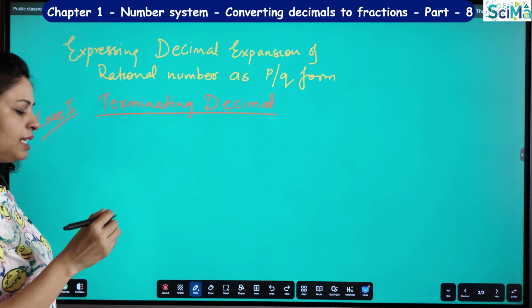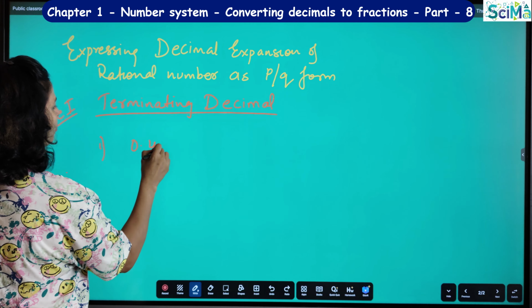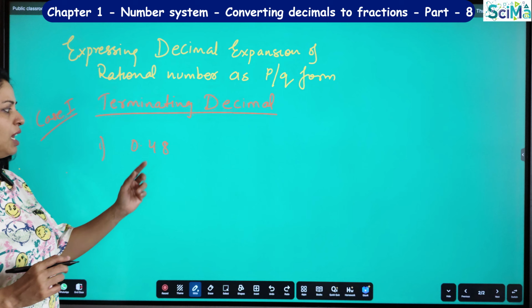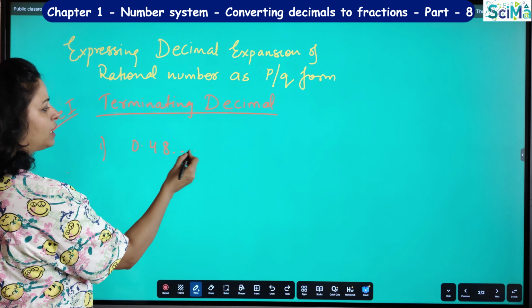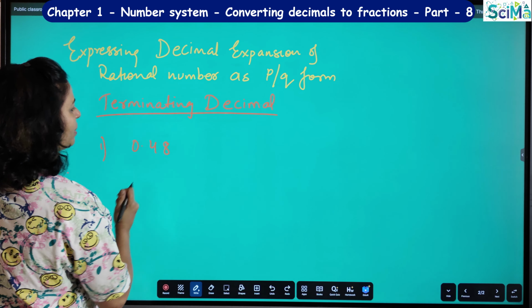So terminating decimal means what? Suppose if I write 0.48, this is the terminating decimal because there is no number which is repeating here. I have not put any dot also, so that some number is repeating. Nothing I am showing here, right? So here it is terminating decimal.